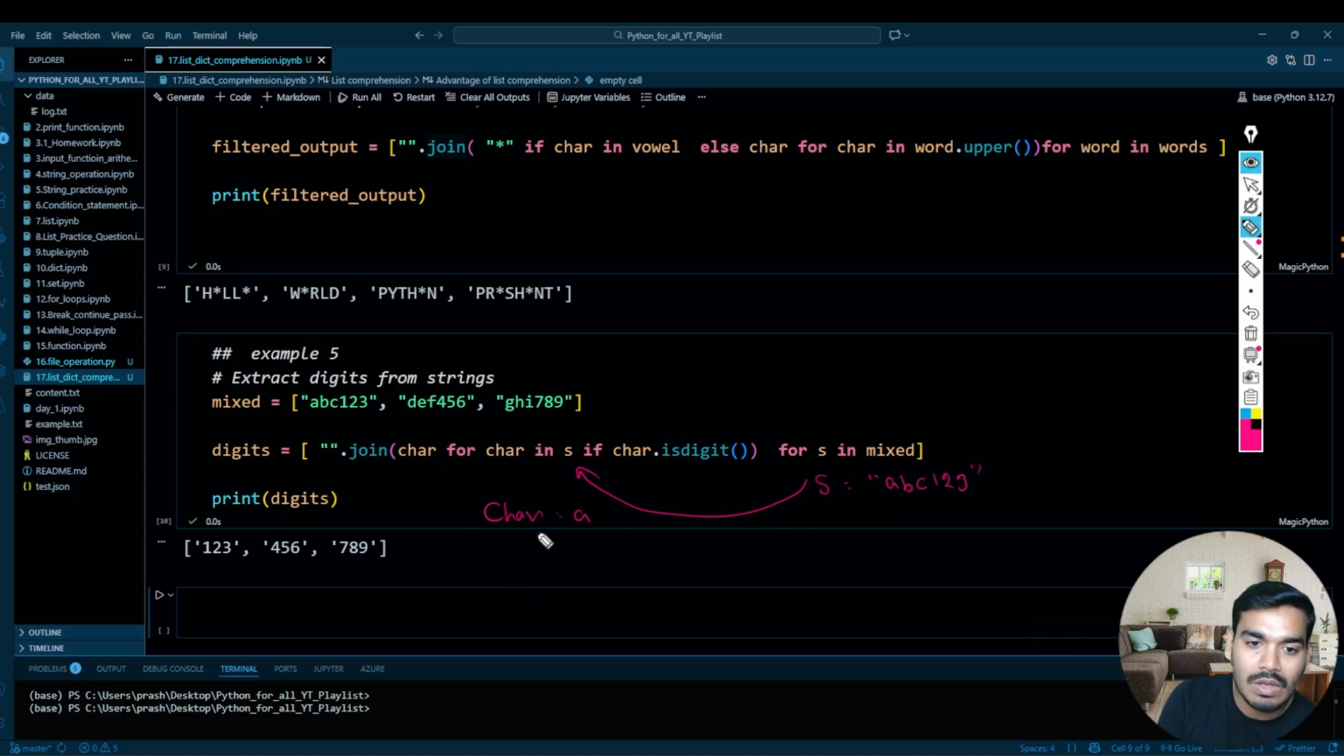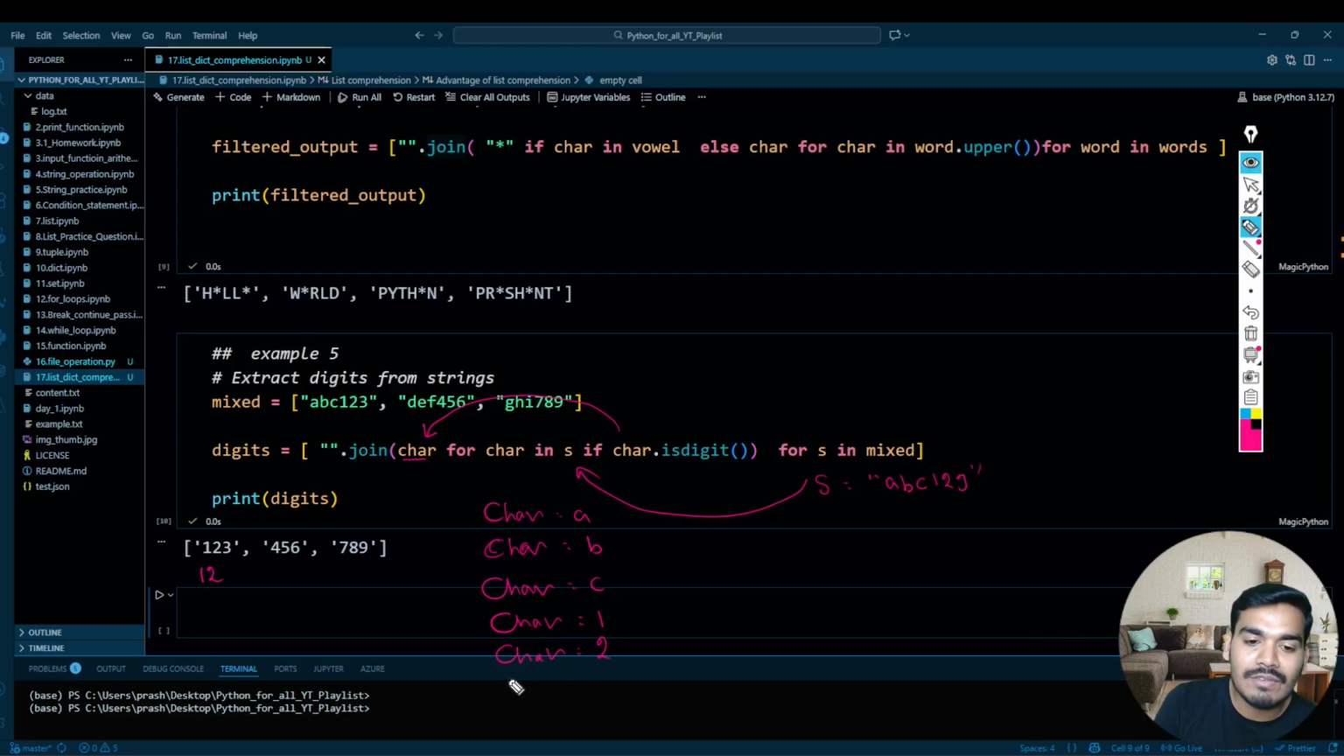Then it will iterate through S again, and in the second iteration it will be B. Again no digit, so nothing will happen. Then CHAR equal to C, again not a digit, so nothing will happen. Then CHAR equal to 1, so it will go to this condition and check whether CHAR is a digit. It is true, so it will put 1 into the given list. After that, CHAR equal to 2, again a digit, so it will put 2 after 1, because join is basically used to combine the words.